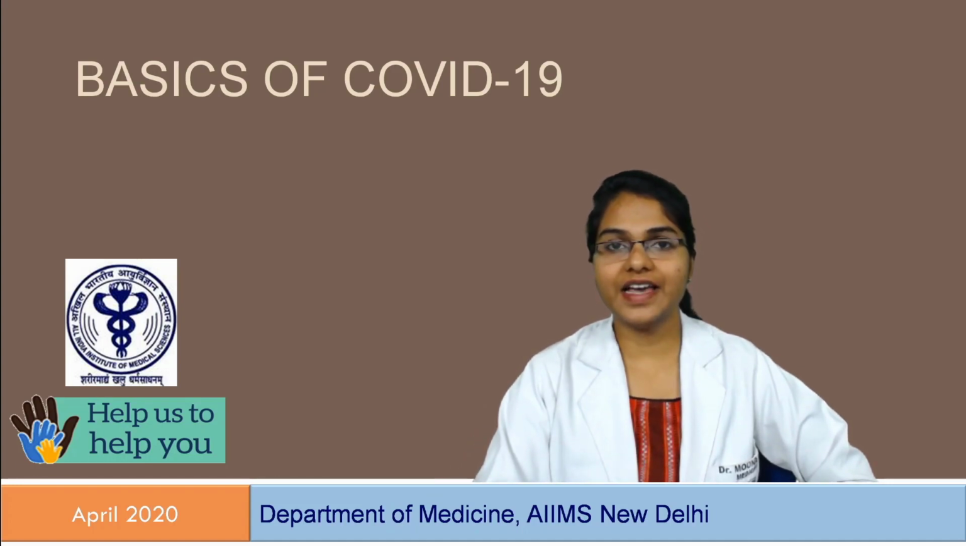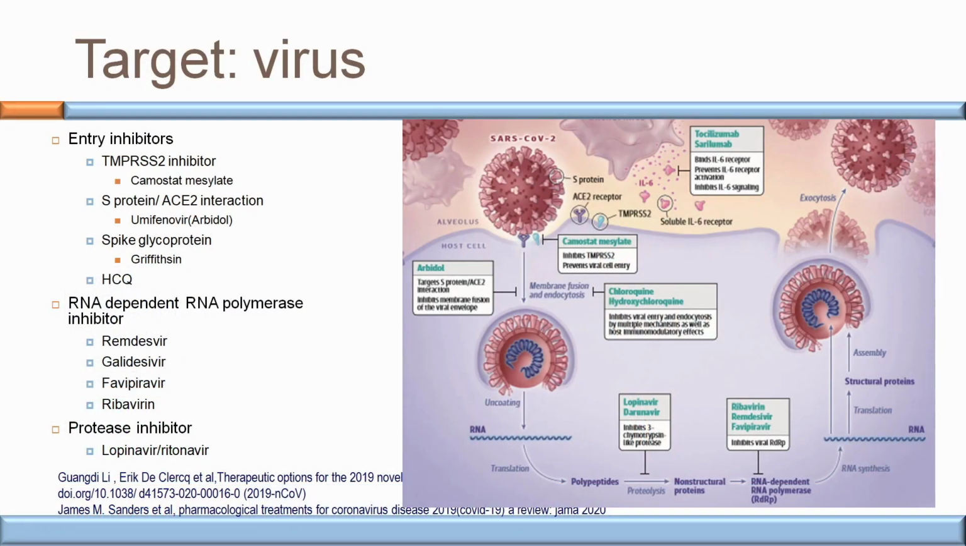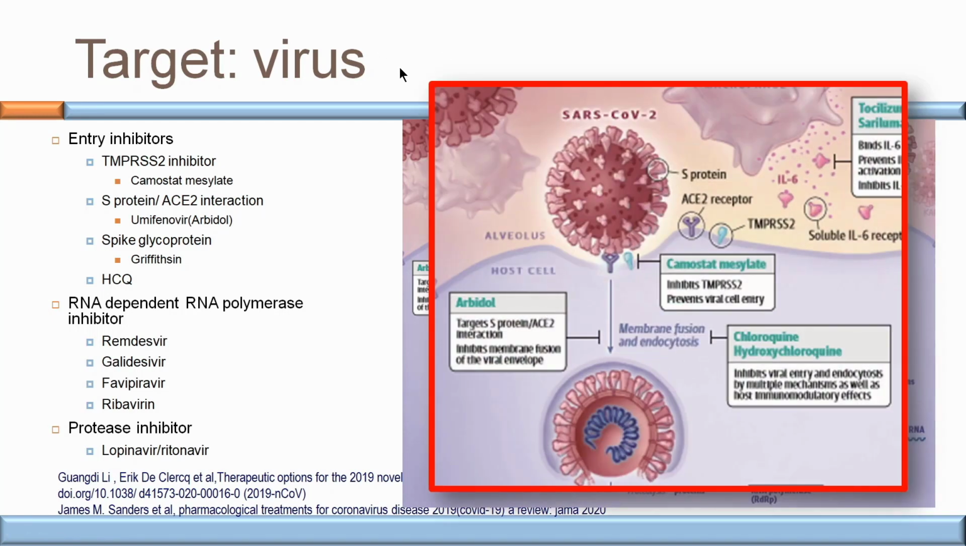Firstly, let's see the agents targeting the virus. So this is the life cycle of the SARS-CoV-2 virus. Here we can see the S protein, that is the spike protein of the SARS-CoV-2 virus, via which it will bind to angiotensin converting enzyme 2 receptors which are present on respiratory epithelium. After it is bound to ACE2 receptors, entry is further facilitated by a serine transmembrane protease called TMPRSS2.